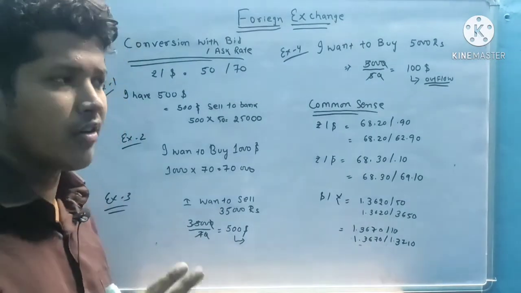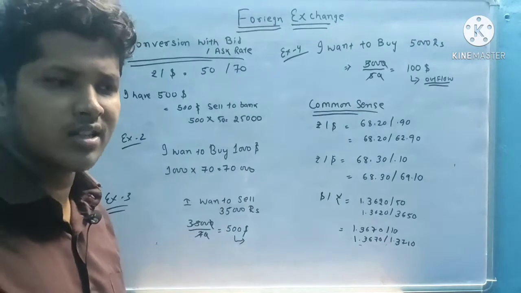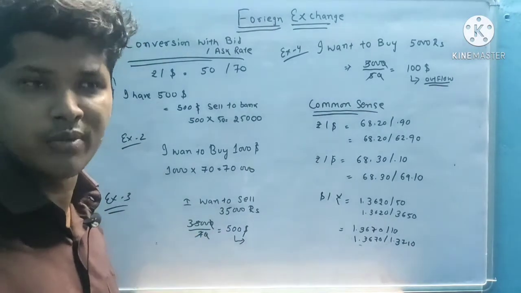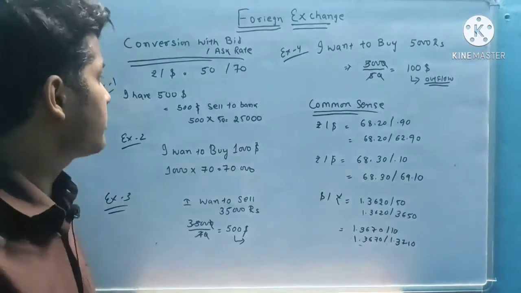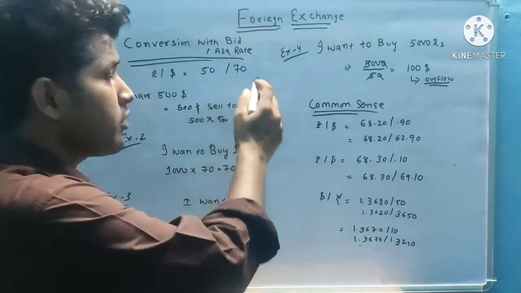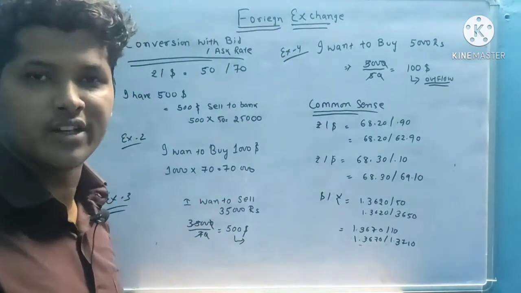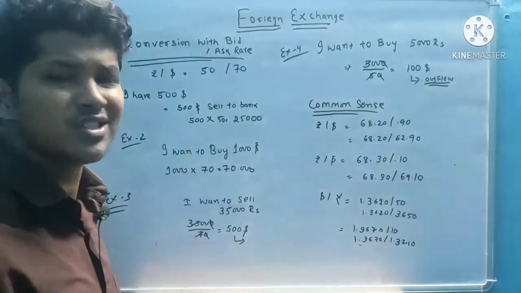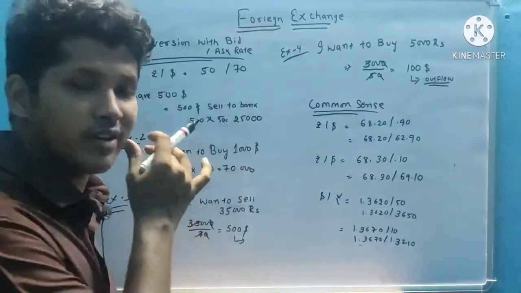Another thing is that practically the difference between the bid and ask rate is not a huge amount, it's some decimal points or at most 1 point. Here I take 50 to 70, that is a 20 difference. This is called spread. This 20 is not practical, I have given it only for understanding purposes.